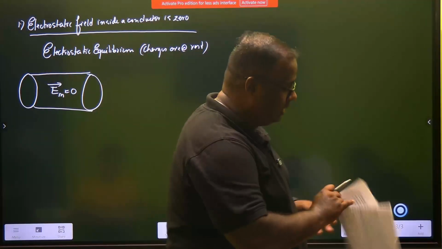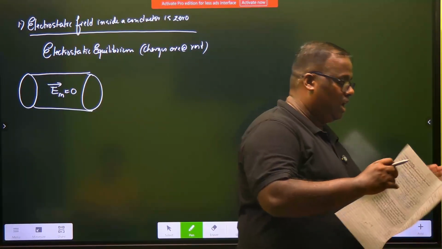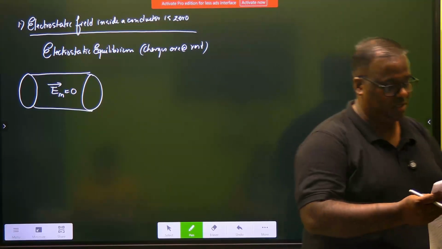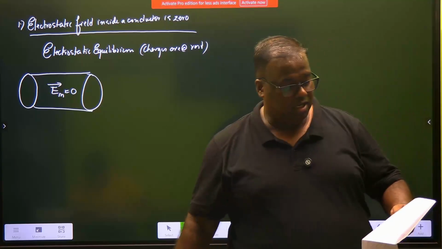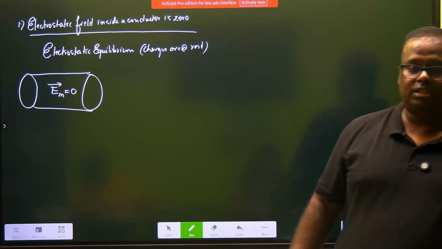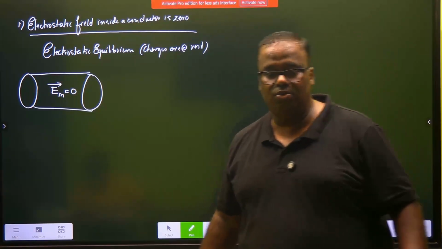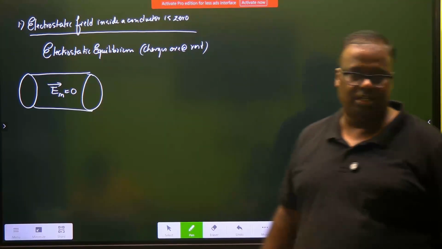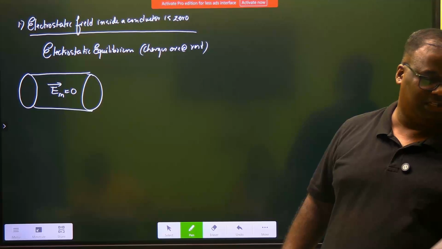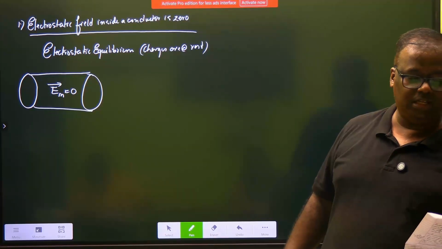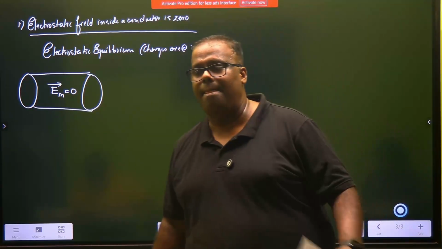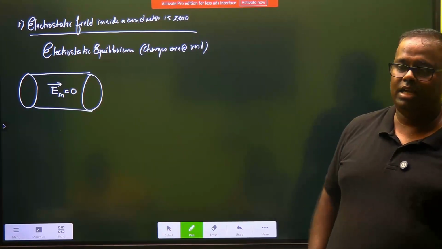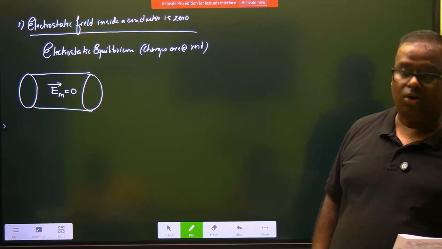So let's first write the inference statement, and after that we will draw our criteria. Write the inference statement. It says electric field inside a conductor is 0. What you are writing right now is an answer to a question: why is electrostatic field inside a conductor 0? So you're writing an answer to that. Electrostatic field inside a conductor is 0 because